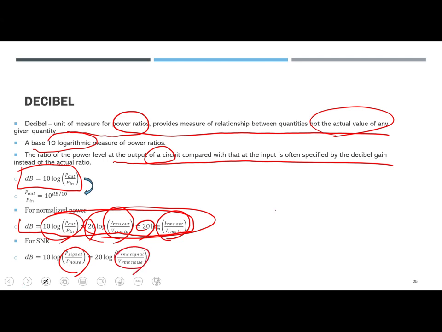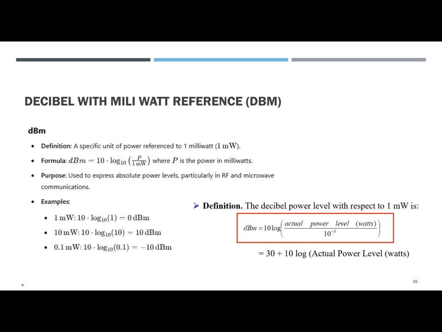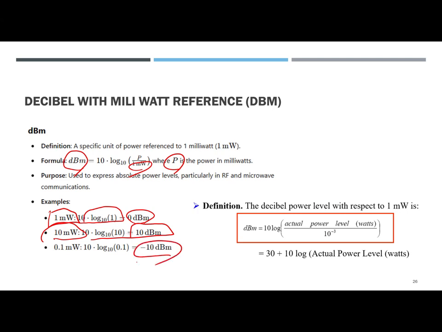So sometimes to effectively calculate it, I'm using dBm, which is based on 1 milliwatt over the power. If the power has a unit of milliwatts, yes, we have to use that one. So 1 milliwatt is 10 log 1, which is 0 dBm. 10 milliwatts is 10 dBm. 0.1 milliwatts is minus 10 dBm. That was for the definitions of the power.